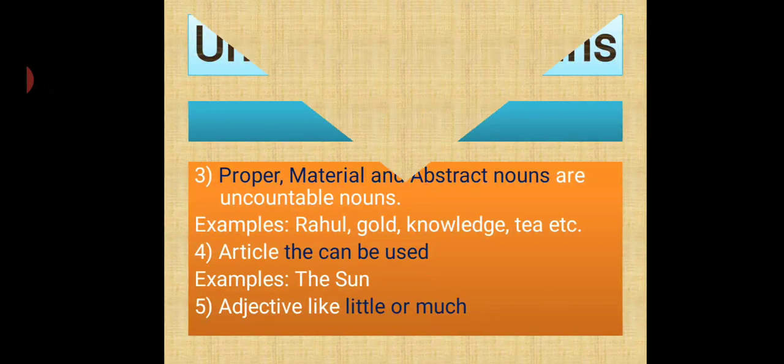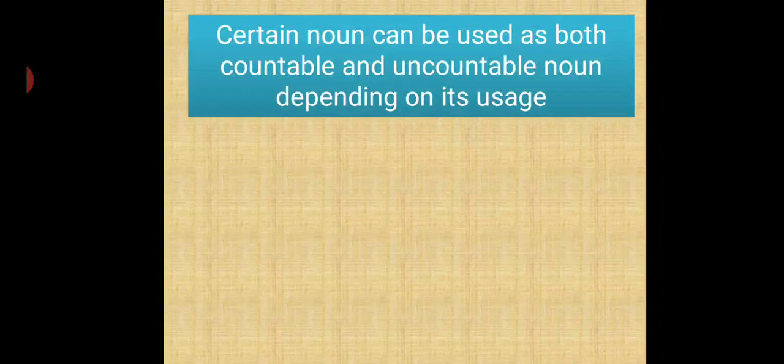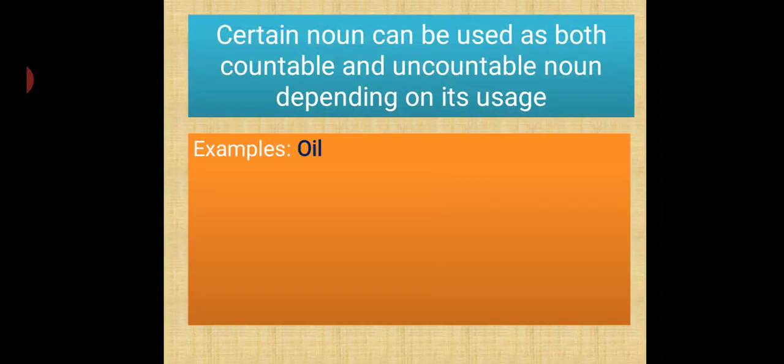Now, coming to something else: there are certain nouns that can be used as both countable and uncountable depending on their usage. For example, oil. If we say oil, then it is uncountable, but it can be used as countable. How?